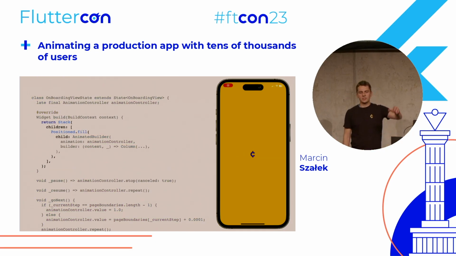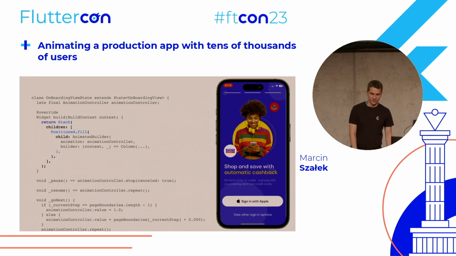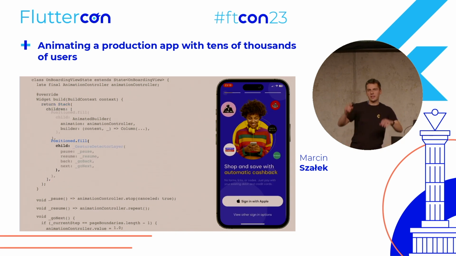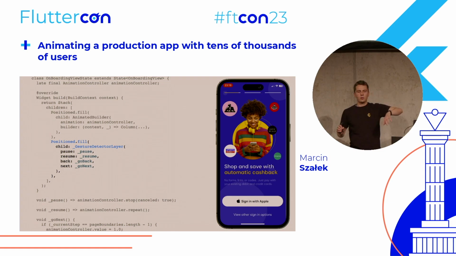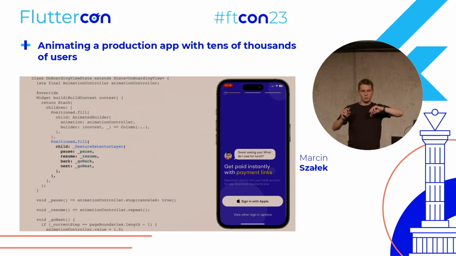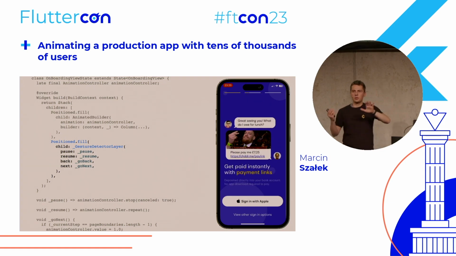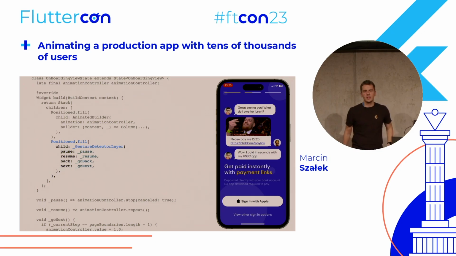We'll wrap our widget with a stack because stacks are awesome. And on top of everything that we show on the screen, we'll have a gesture detector layer that will be on top of everything that the user sees. That will have those 4 parameters.